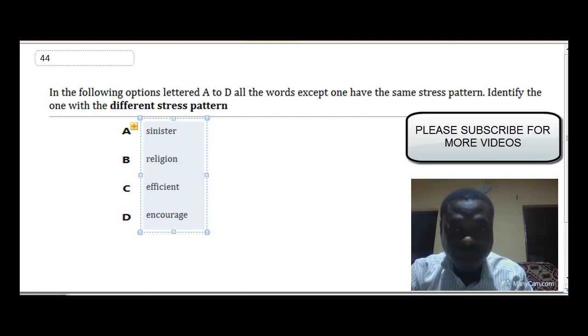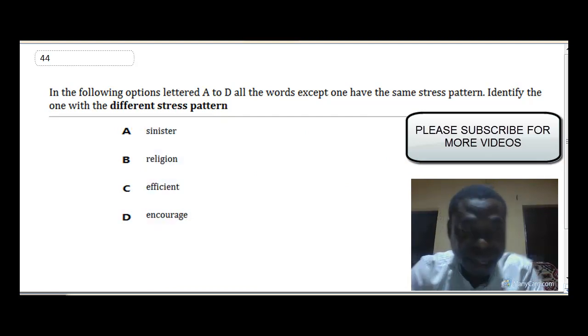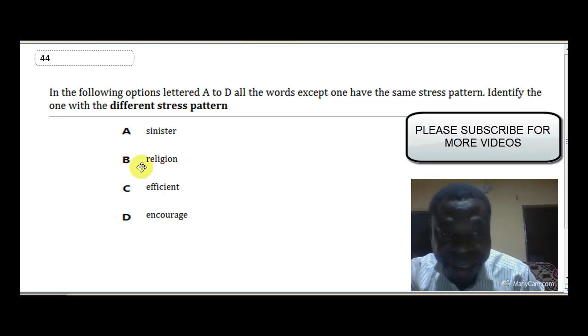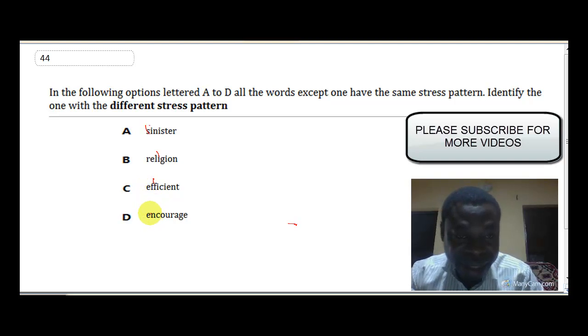Question 44. A, sinister. In sinister, the first syllable receives the primary stress. Okay, B, religion. In religion, the second syllable receives the primary stress. Okay, efficient. In efficient, the second syllable receives the primary stress. Okay, D, encourage. The primary stress falls on the second syllable too.